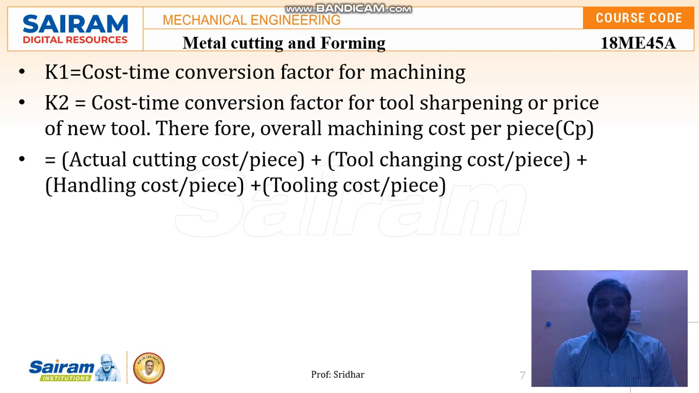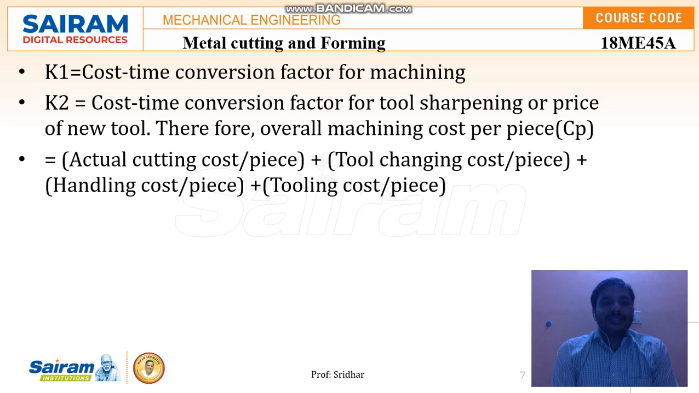Therefore, how can we calculate the overall machining cost per piece? It will be equal to the actual cutting cost per piece, plus the tool changing cost, that is the time taken for tool changing to manufacture that particular workpiece, plus the handling cost, and the tool cost. So this includes the actual cutting cost per piece, the tool changing cost per piece, the handling cost per piece, and the tooling cost per piece. This is what K1 and K2 give.